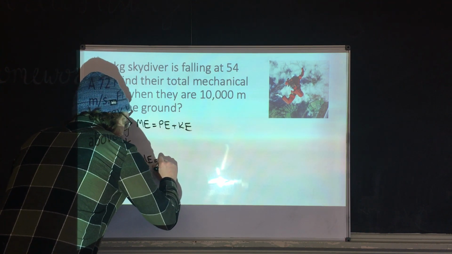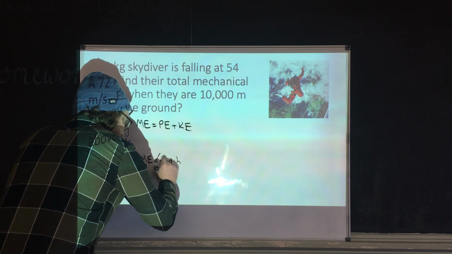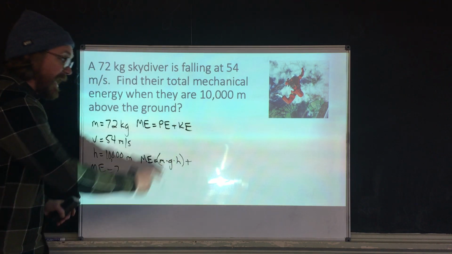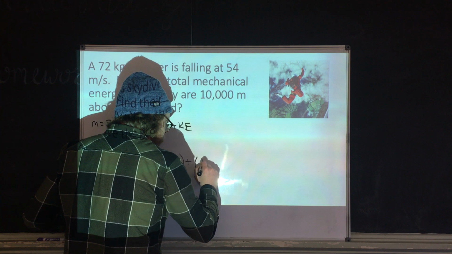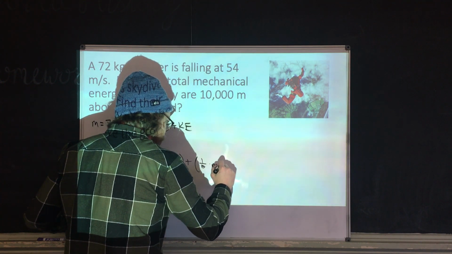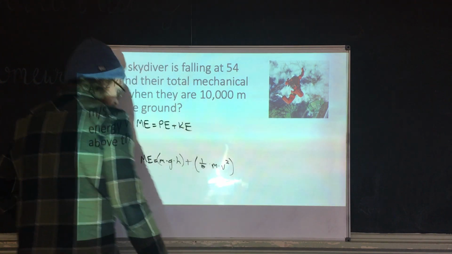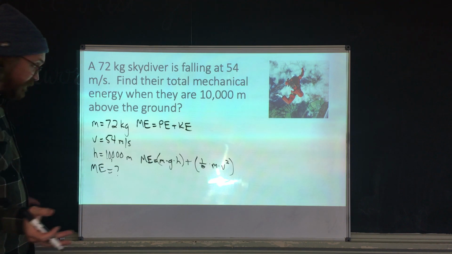Mechanical energy is equal to mass times gravity times height. I'm going to put that in parentheses. And we're going to add that to our kinetic energy, which is equal to 1/2 times mass times the velocity squared. Well, let's plug our numbers in and see if we got everything.